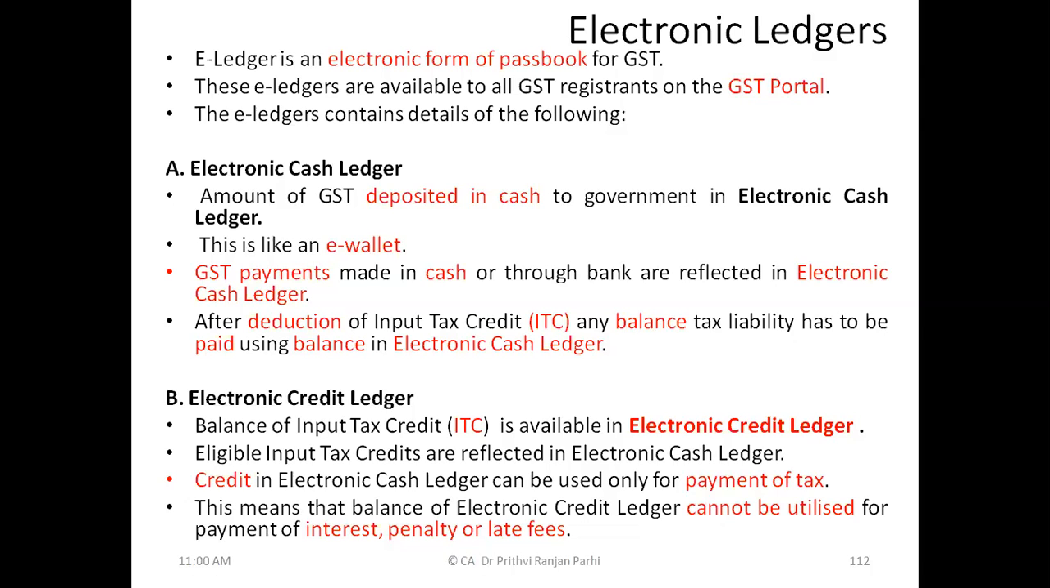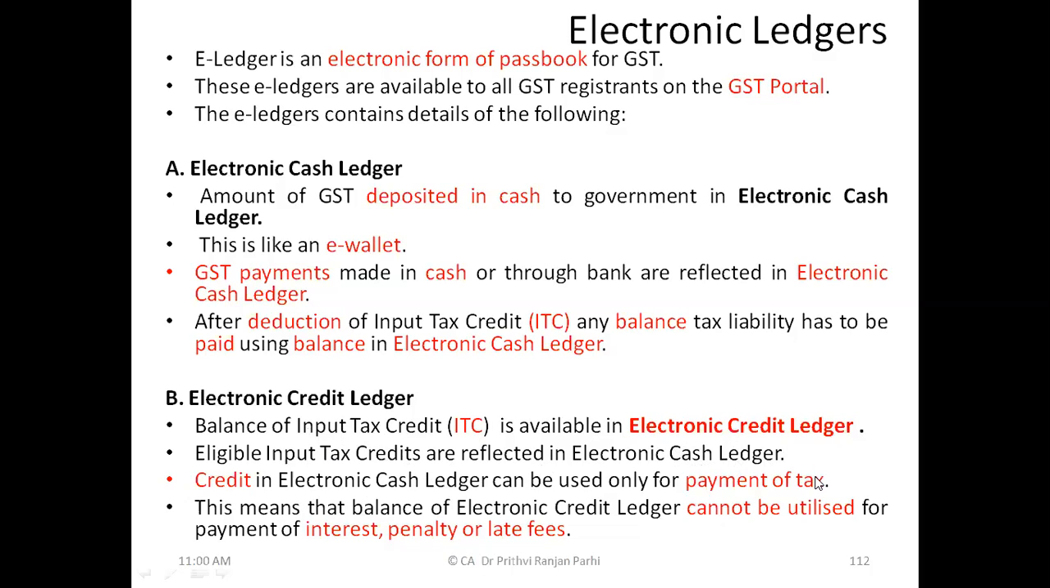Okay. Now the question comes, what is the electronic credit ledger? Here ITCs are reflected. The balance of input tax credit is available in the electronic credit ledger. Right. Eligible input tax credits are reflected in the electronic cash ledger. This should be electronic credit ledger. So inputs are reflected in the electronic credit ledger. Okay, credit.